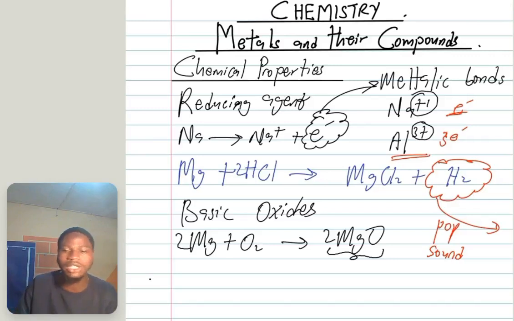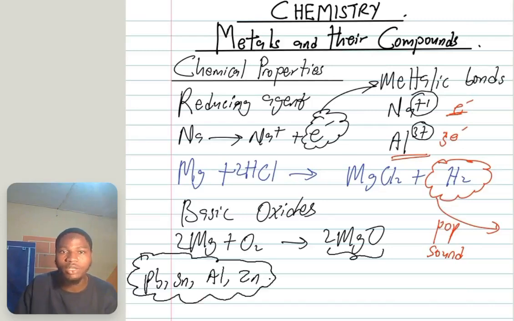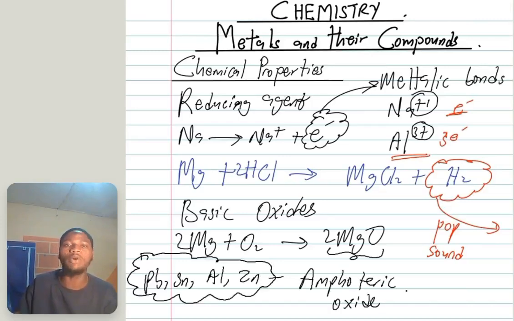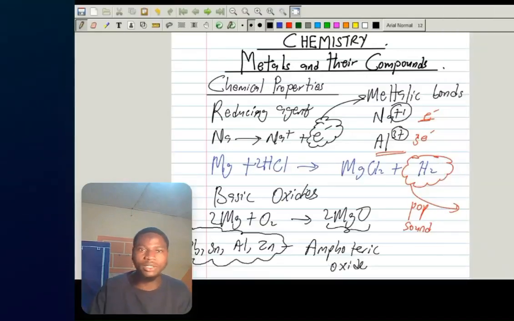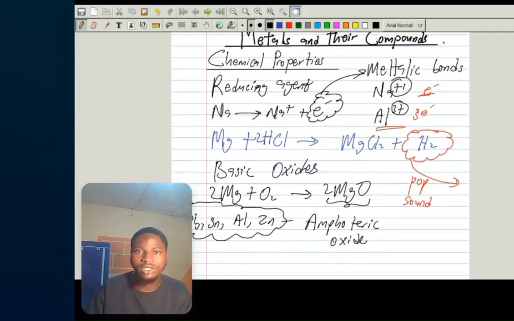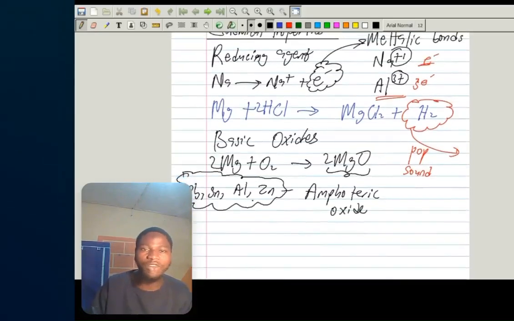Now, look at these metals. There are some metals like lead, tin, aluminium, zinc. They form a kind of oxide called amphoteric oxide. These are oxides that can behave as an acid and also as a base. Remember we said metals form basic oxides, which are bases. But some of them, like lead, tin, aluminium and zinc, form amphoteric oxides.